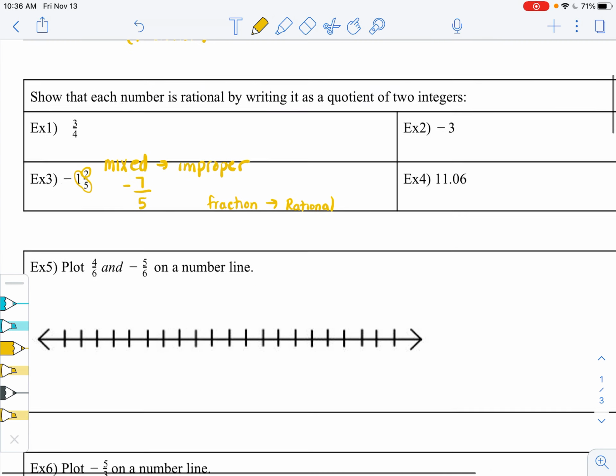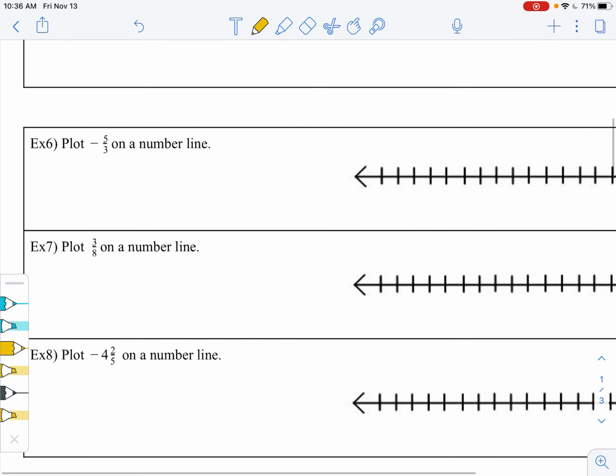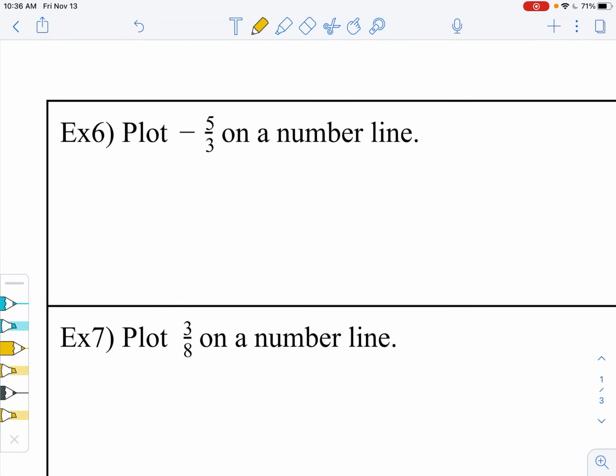Okay. Let's move on to example number 6. We're going to plot this on a number line. And I'm going to draw my own number lines as I go. What number is -5/3 between? I always like to find the integers that it's between. Well, I know -5/3 is -1 2/3. Okay? So I know that that is between -1 and -2.